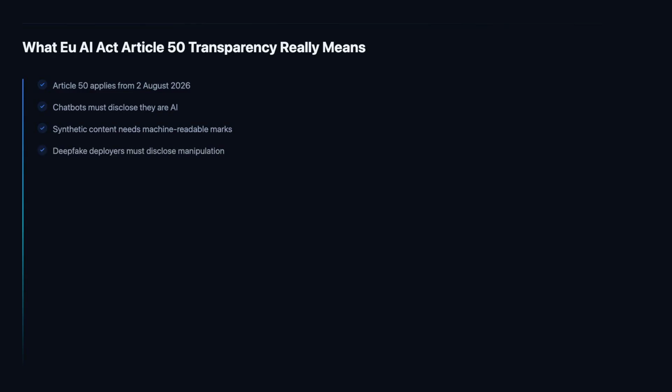Deployers who generate or manipulate deepfakes must disclose that the content is artificially generated. The same applies to AI-generated text published to inform the public on matters of public interest, with limited exceptions.